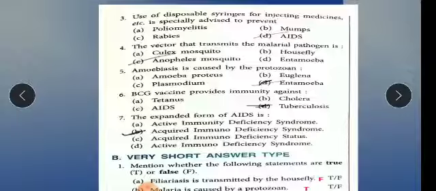Now the seventh one: expanded form of AIDS. I told you so many times that you should always learn the full forms of AIDS, BCG, and all such short names of diseases or other things. The full form of AIDS is acquired immunodeficiency syndrome, so B part is correct.